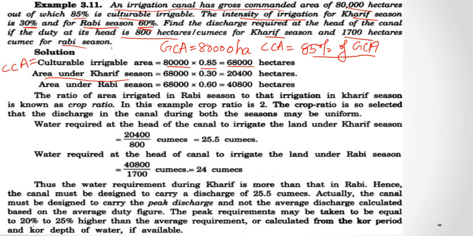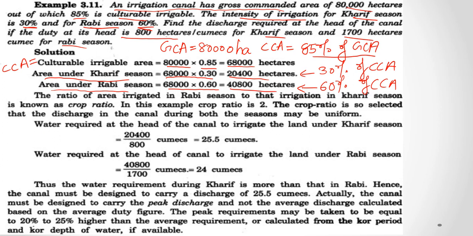Therefore the area under Kharif season is 30% of CCA, that is 68,000 into 0.3, which is equal to 20,400 hectares. Similarly the area under Rabi is 60% of CCA, that is 68,000 into 0.6, which is equal to 40,800 hectares.